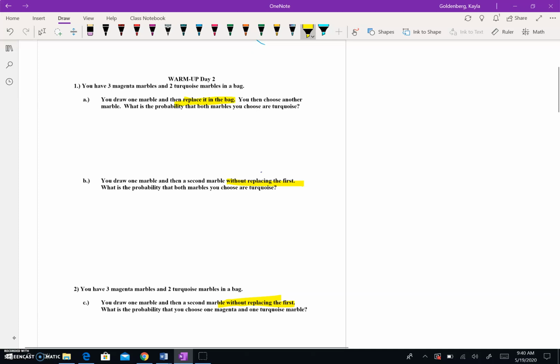Replace it in the bag, right? So this first one is a little bit different than the other because you are putting it back. The other ones you are not putting it back into the bag. So this is a good test of how well do you remember the topic from the last video. So go ahead and pause, work out the problem, and unpause when you're ready.